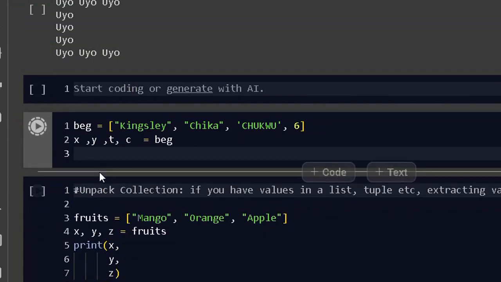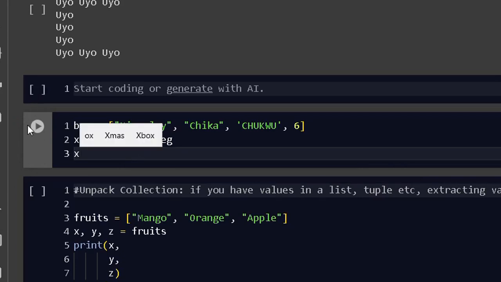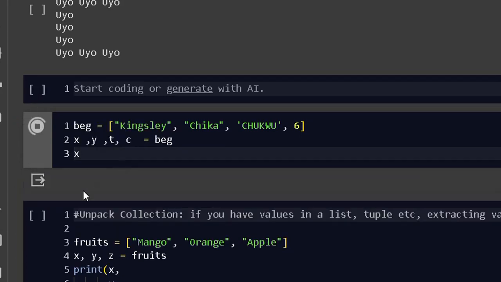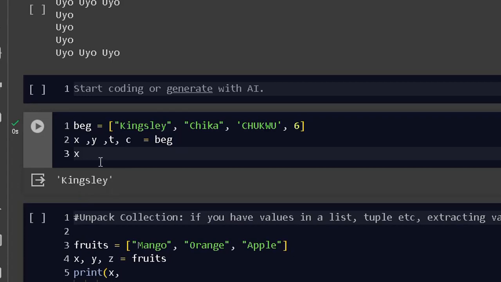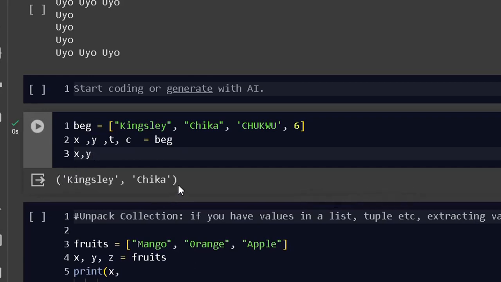If I run it, it is now putting something. Let me say I put x. There is no need for you to print it. Do you see what print is going to put, Kingsley? Now let me put x comma y. It's going to put it in a tuple.